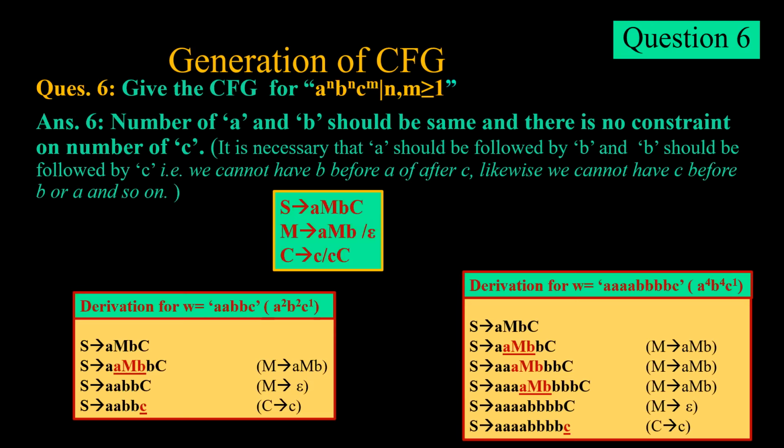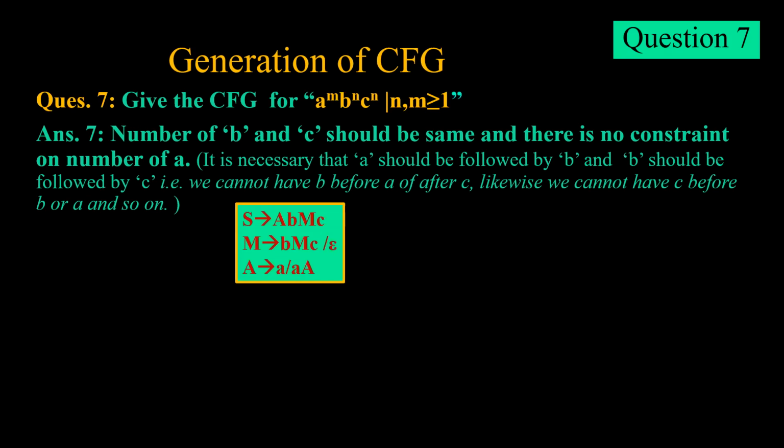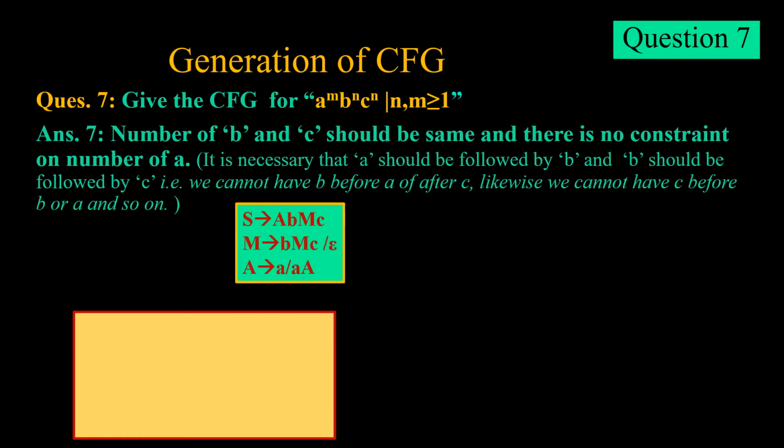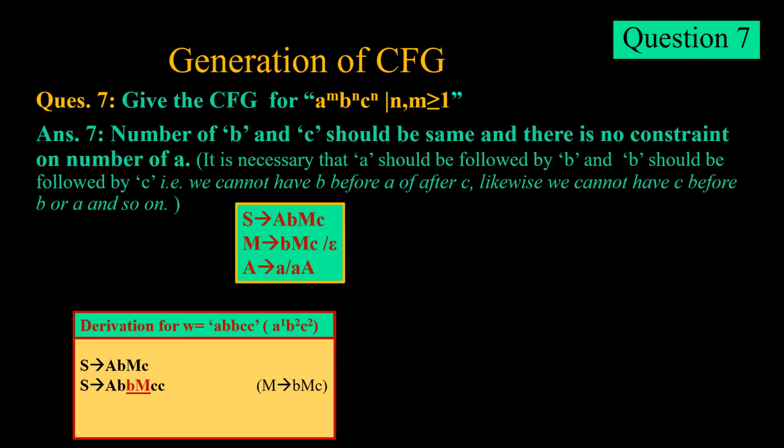Since there is no constraint on C. Now we come to the second thing in which we have a^m b^n c^n. Here the number of b should be the same as the number of c. Whenever we are deriving a b on the left side, we are always deriving a c on the right side. So the number of b and c will be the same and there is no constraint on a. Since we have no constraint on a, we have a production A tends to small a or small a capital A. Now if we try to derive a^1 b^2 c^2, initially we will consider only b and c.